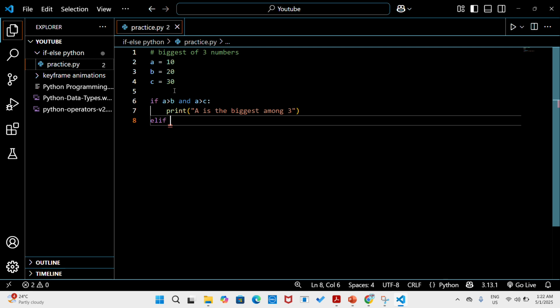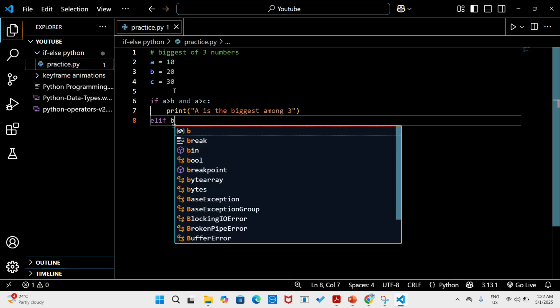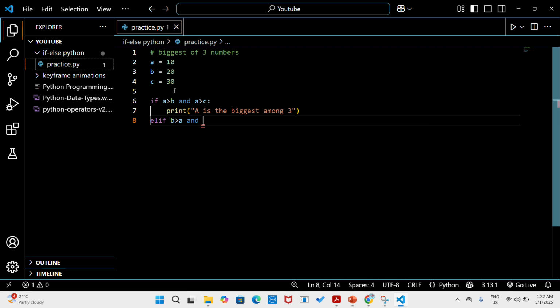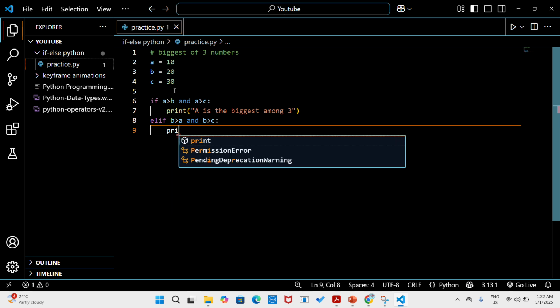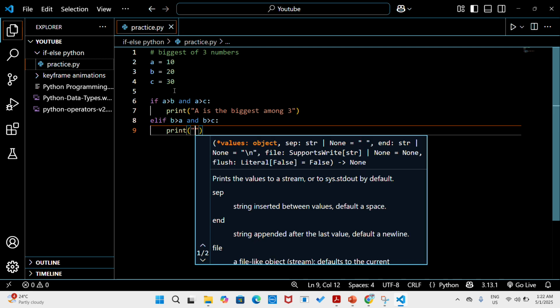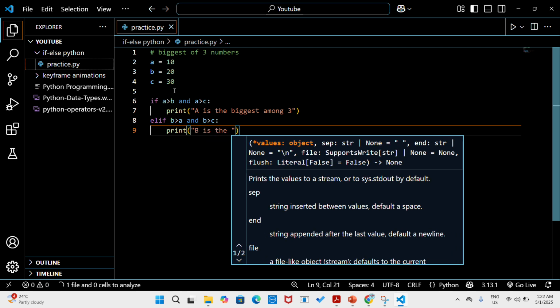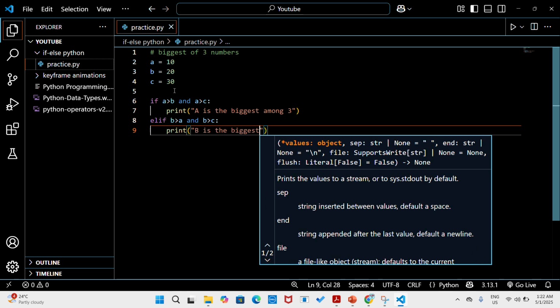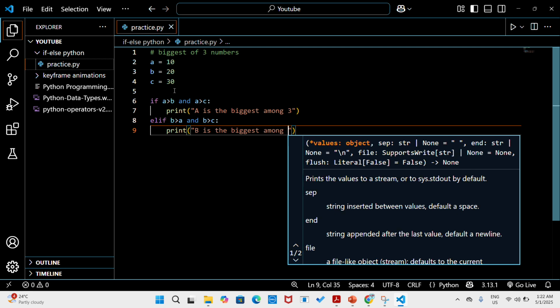So elif B is greater than A and B is greater than C, we will print B is the biggest among 3.